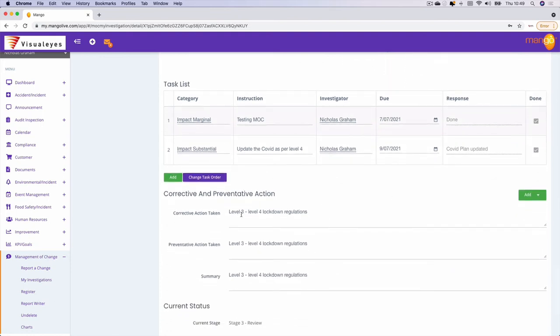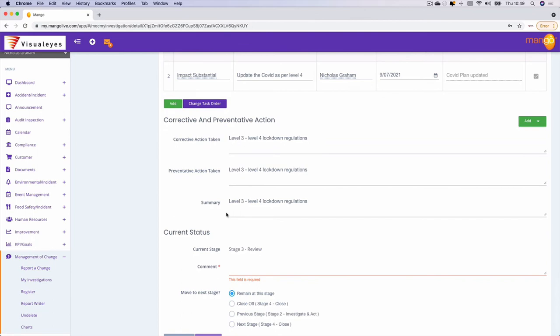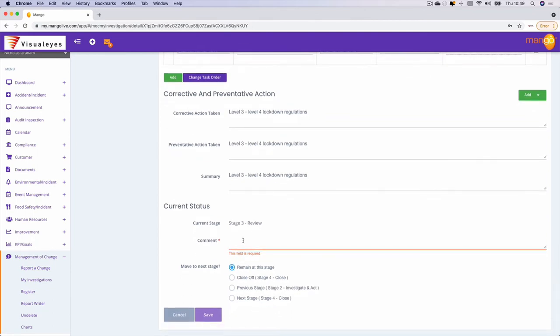I can see what corrective action has been taken, what preventive action has been taken, and I can see tasks have been completed and the change risks mitigated, accepted, and closed.